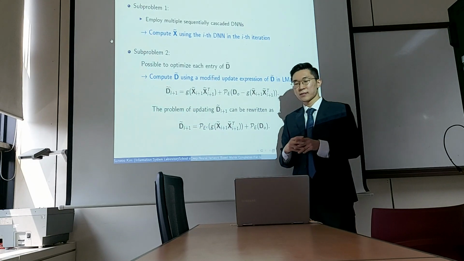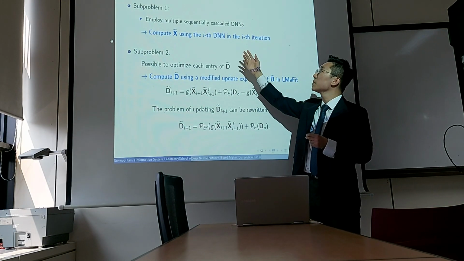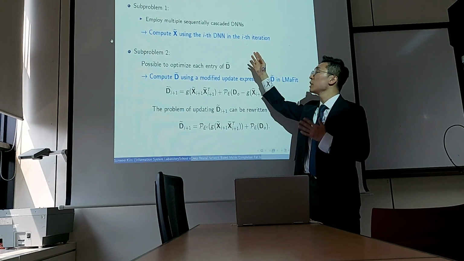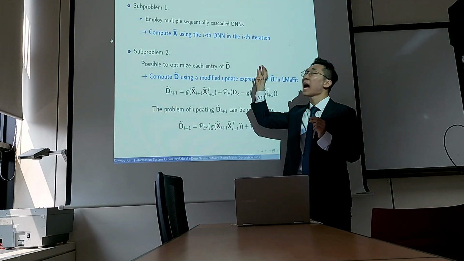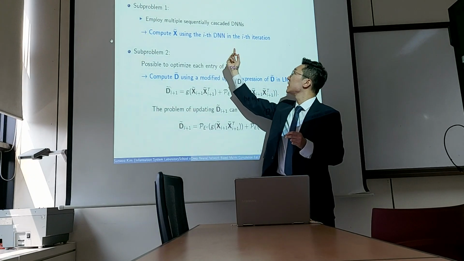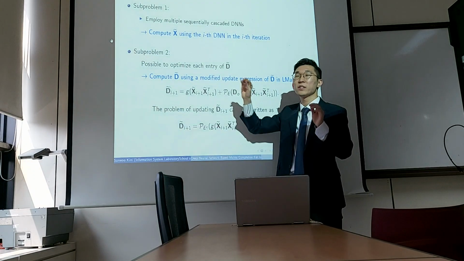In our proposed technique, we try to solve subproblem 1 by employing multiple sequentially cascaded DNNs. Here, we try to compute X using the ith DNN in the ith iteration. So here, we use one DNN to solve each subproblem in one iteration.